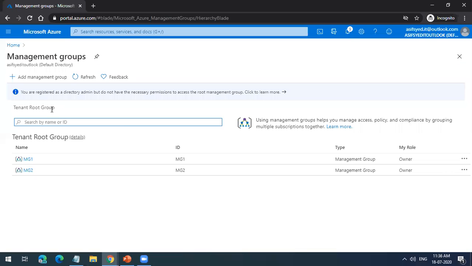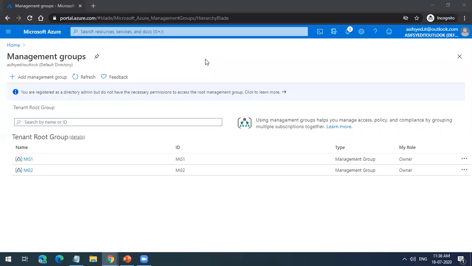Let's say you are a big IT company, and each subscription is used for different projects. Or let's say you're a consulting firm and you manage your company's customer subscriptions. What you can do is create a management group for each of your customers, customer A, customer B, and customer C, and you can manage their subscriptions in that way also. It depends on the use case and what you want to achieve.